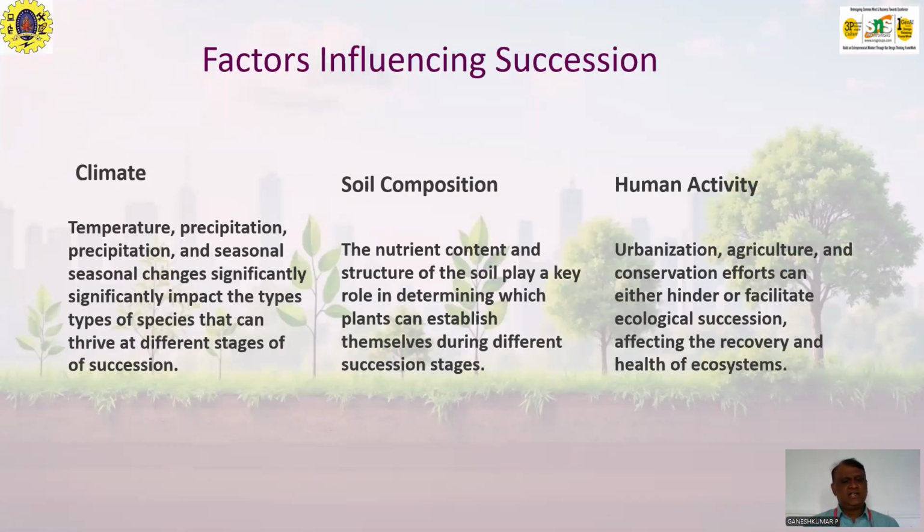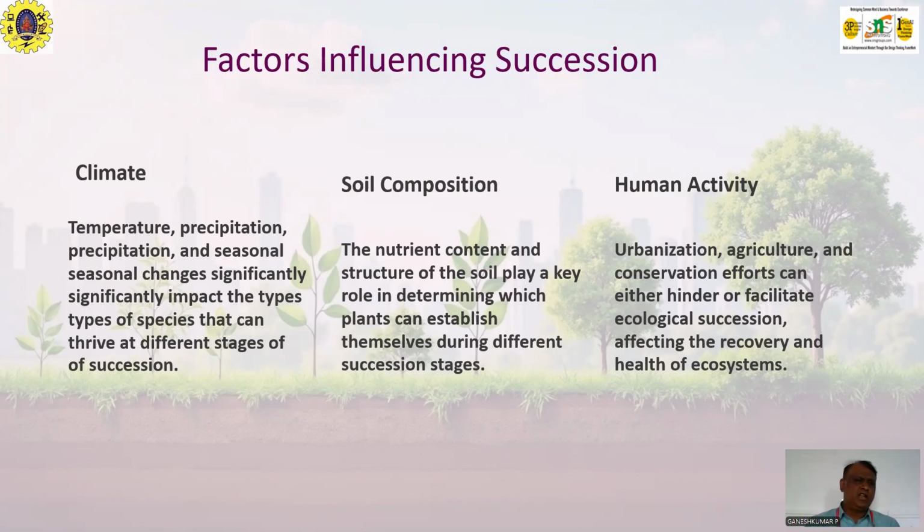What are the factors influencing succession? The main and important factors are climate, soil composition, and human activity. Climate includes the temperature, the precipitation, that means rainfall, and the seasonal changes, which significantly impact the types of species that can thrive in different stages of succession. Soil composition, the nutrient condition and structure of the soil, plays a key role in determining the plants, because nutrition and climate determine which plant will grow and which will dominate.